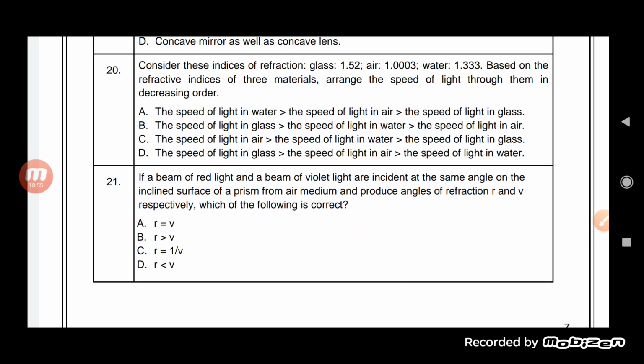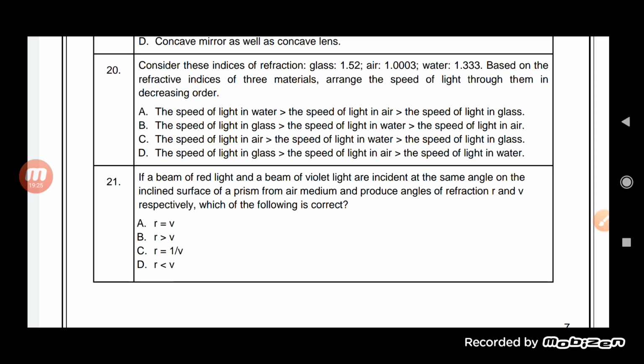Produces an angle of refraction R and V respectively. Which of the following is correct? So a beam of red light and a beam of violet light are incident at the same angle on the prism from air medium and produce angles of refraction R and V. Which of the following will be correct?